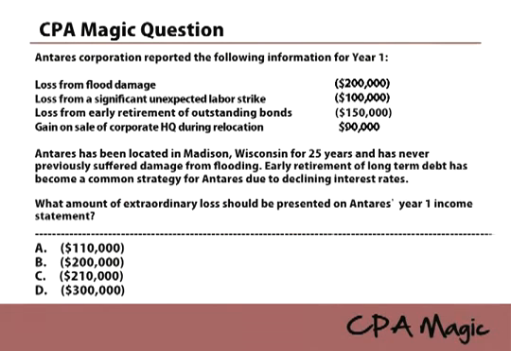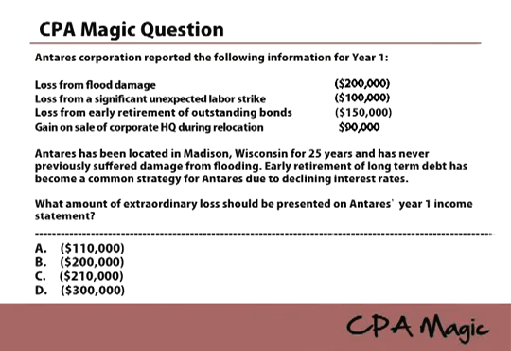And now let's take a look at one of my questions, a CPA magic question about extraordinary items. If you look at the last sentence first, which is how you should read long CPA questions, you should automatically read the last sentence first. What amount of extraordinary loss should be presented on Antares's year one income statement? So we're looking for the amount of extraordinary loss, and we have this information here. First item, loss from flood damage. Now that alone is not enough information to make an extraordinary item classification. So let's take a look at the supplemental information here. Antares has been located in Madison, Wisconsin for 25 years and has never previously suffered damage from flooding.